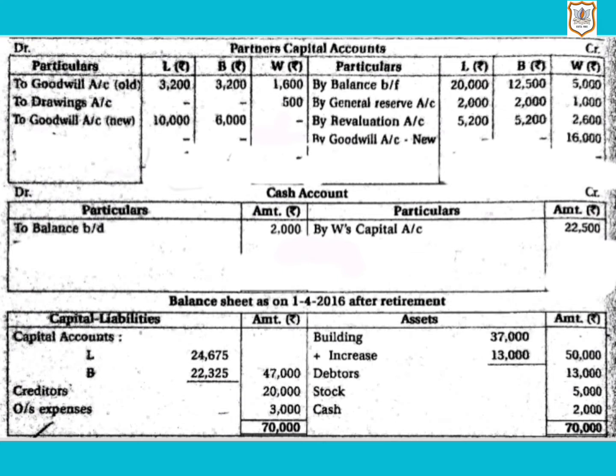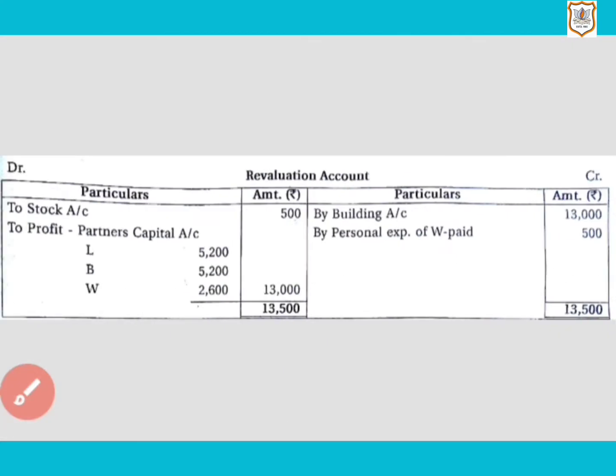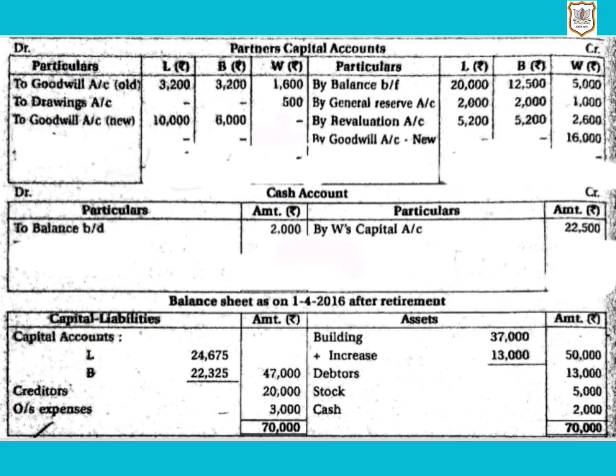According to this, we can see that the value of stock is decreasing by 500. So it will be recorded on the debit side of revaluation account: to stock account, amount 500. Then its second effect, in the balance sheet on the asset side, we will show stock at rupees 5,000, which is our new value, as it is given in the question that stock is to be recorded at its cost, and we just found out that its cost price is rupees 5,000.